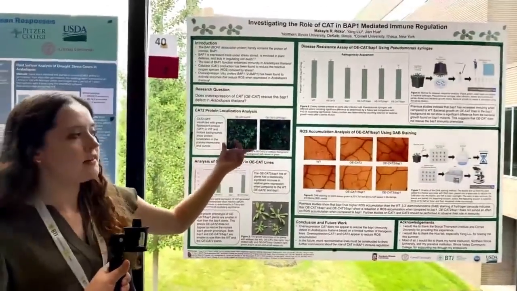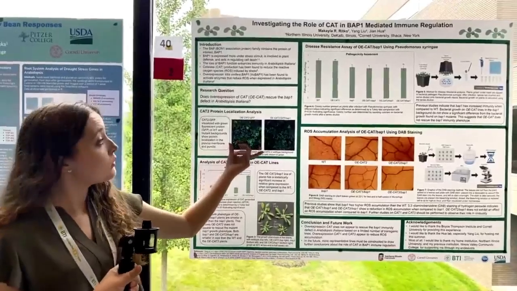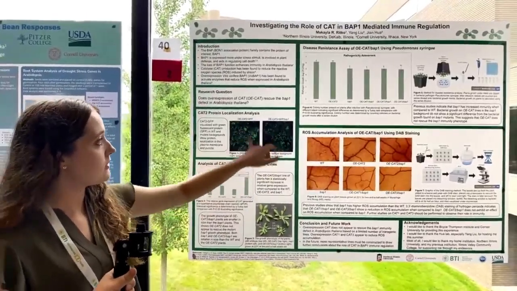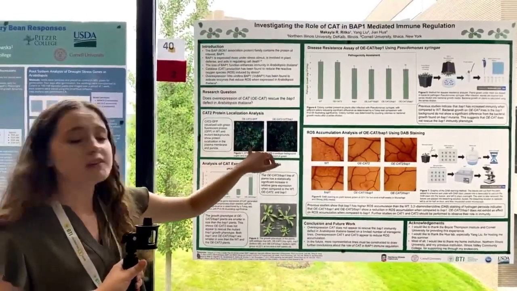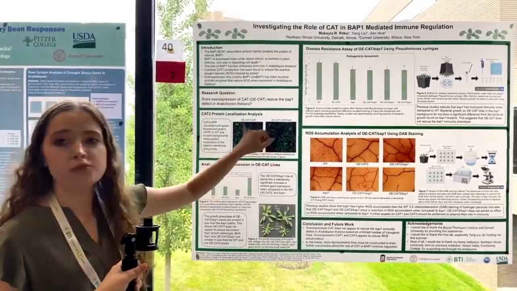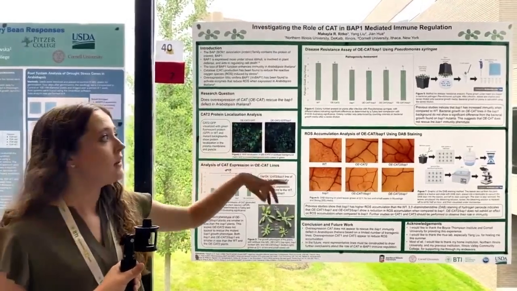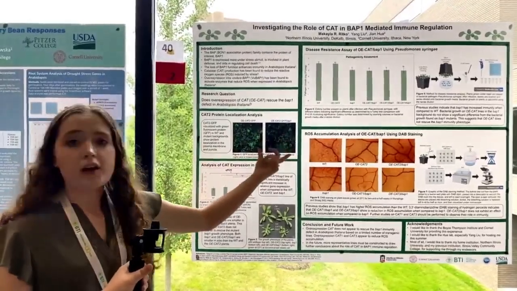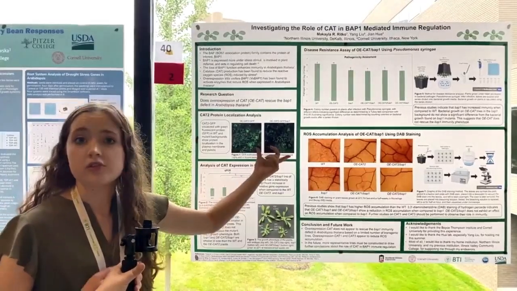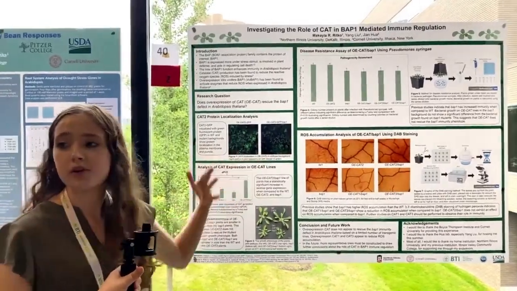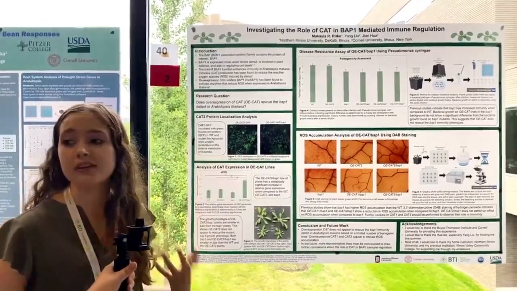So the first thing we did was look at protein localization using green fluorescent protein, which we see here. In overexpression CAT in the wild type background, we see the green fluorescent protein localized around the membranes and the little dots, which we call puncta, which are cell organelles. Similarly, in the BAP mutant background, we see the same protein localizations, showing us in both backgrounds the CAT is going to the same place.